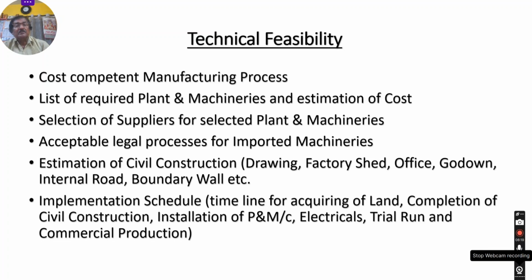Everything should be discussed here, so that the financer will be satisfied that the manufacturing process is acceptable. For that manufacturing process, what are the plant and machineries required? You have to prepare a list for that, and at the same time get the data or cost of the machineries available from the market, and finally estimate the cost of plant and machineries, because this cost will go to your project cost and means of finance statement.